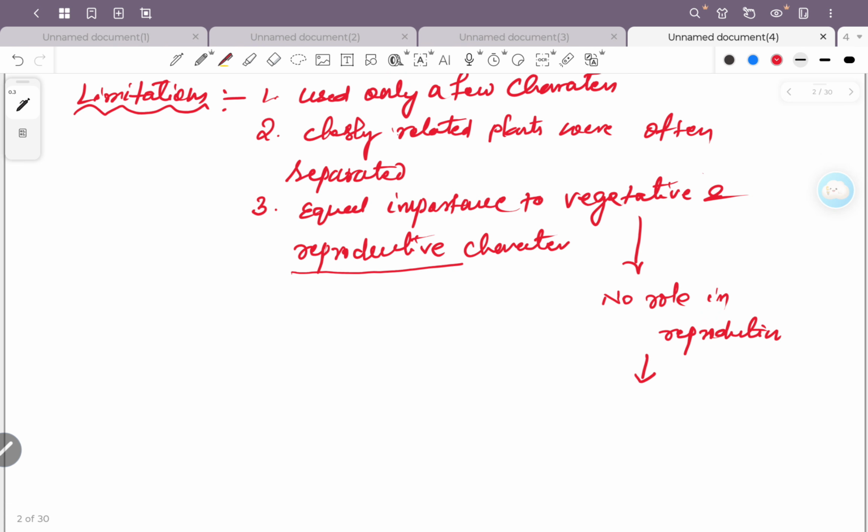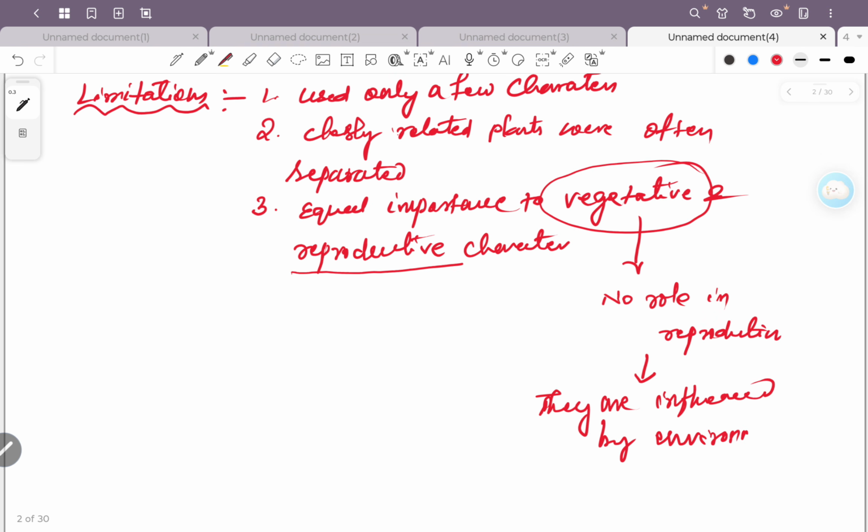why is it a limitation? It is a limitation because the vegetative characters are influenced by environment. Let me tell you how. You might have observed that when a plant is kept in dark, the leaf becomes yellowish.